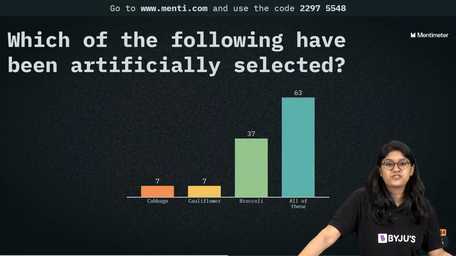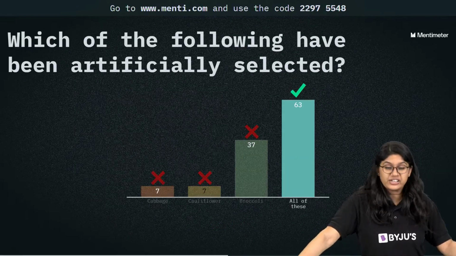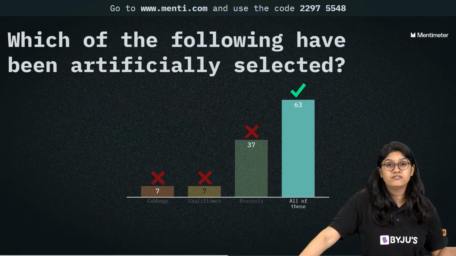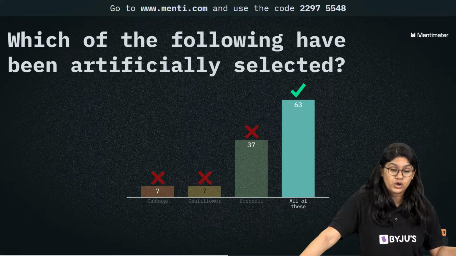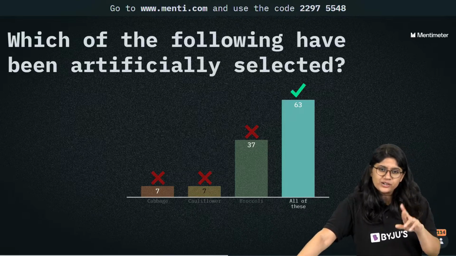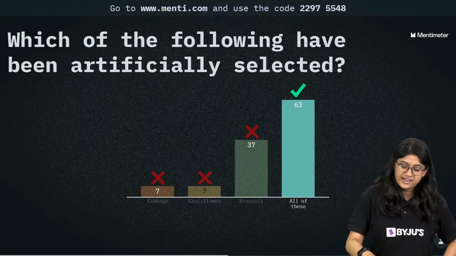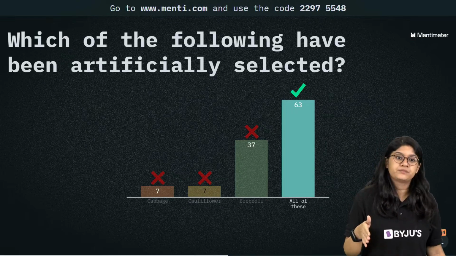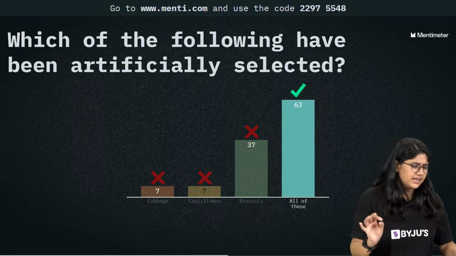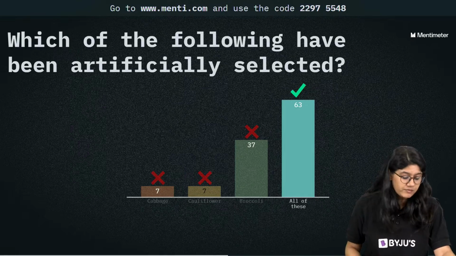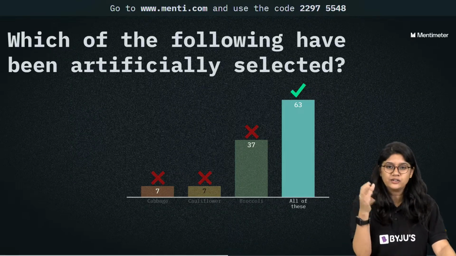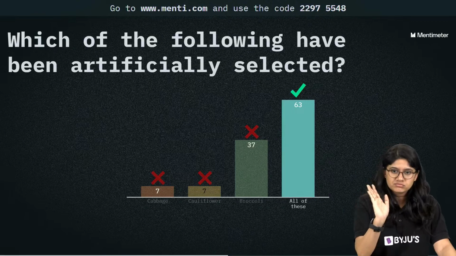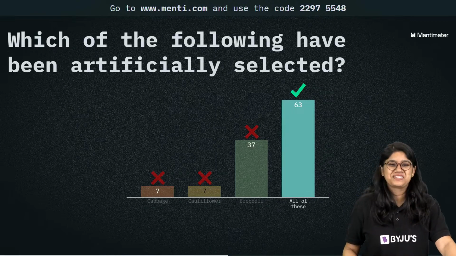We have the different variations of it: cabbage, cauliflower and broccoli. All of these were in the same family, and 63 of you voted for the correct answer. All of these are artificially selected. The biggest hint over here was that all three are in the same family. Very good.